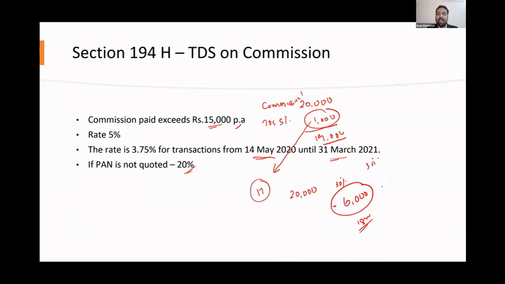It doesn't end there. You will have to pay 1% interest on this 1,000, not on this 20,000, on the TDS amount until you pay it. So it will be 100, and if you are not paying in 12 months, 1,200. So a failure to deduct TDS worth 20,000, you are going to pay a tax of 3,000 extra. So it has almost come to 15% extra tax.